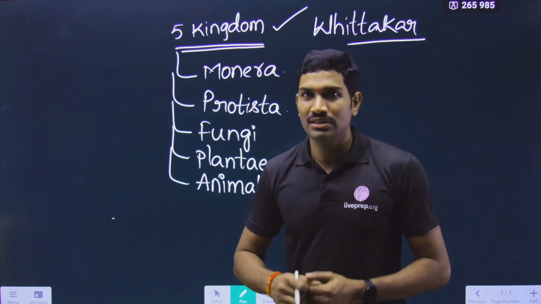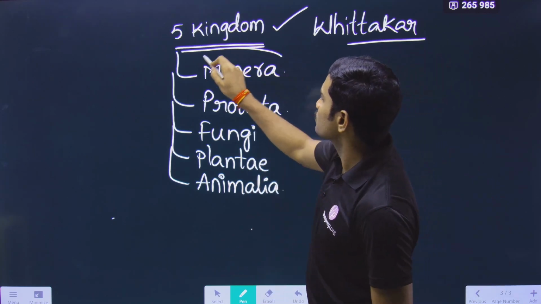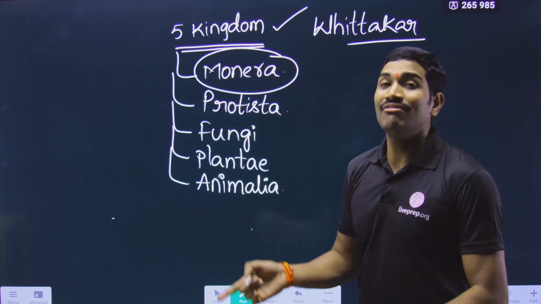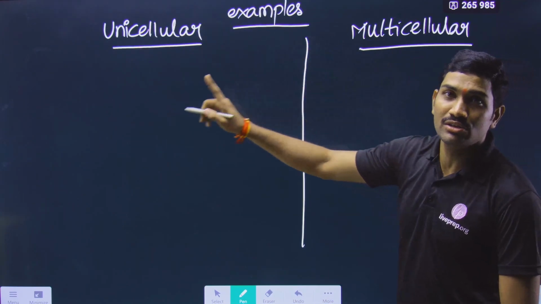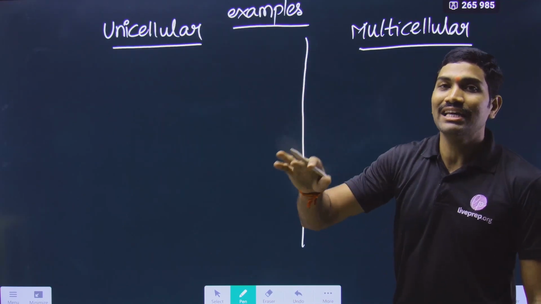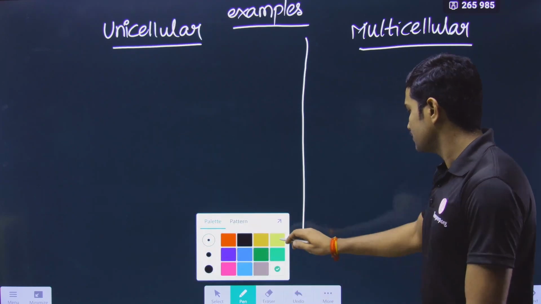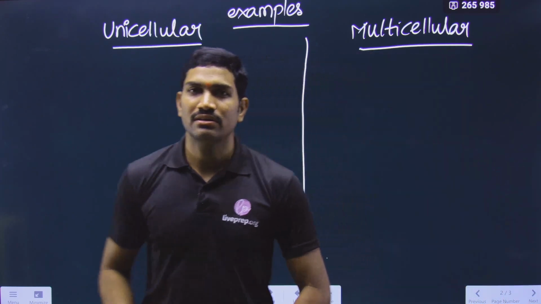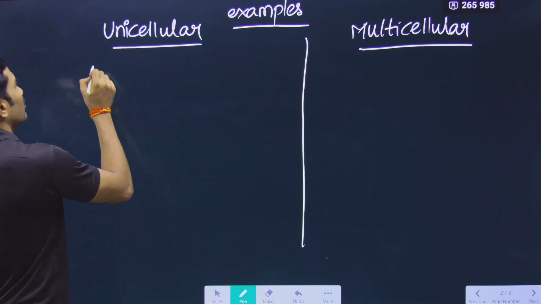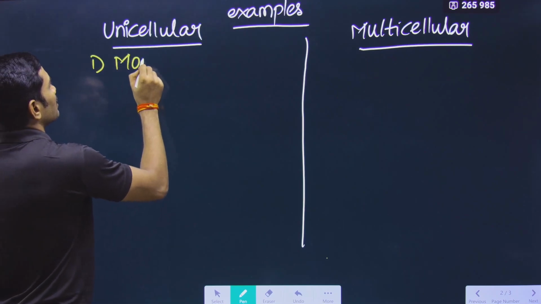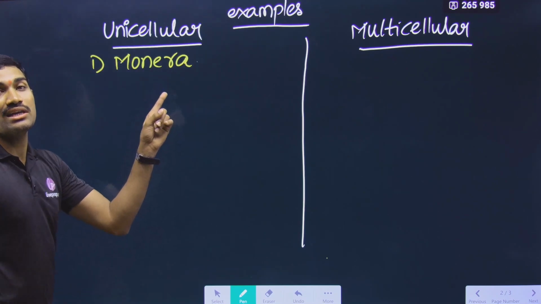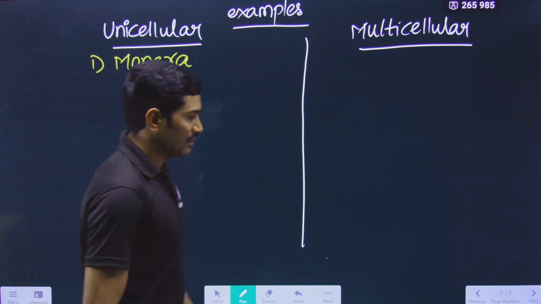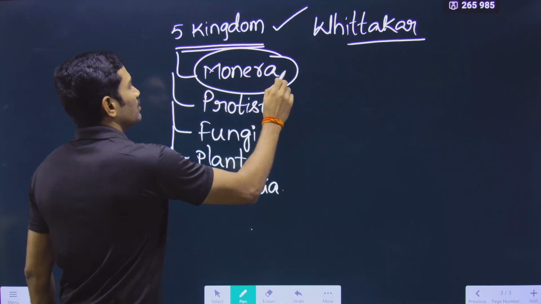Now the question is, what about the organisms of kingdom Monera, and in which group? We want to classify them into either unicellular or multicellular. So where will we write about kingdom Monera? Now you just tell me that. Kingdom Monera comes under unicellular. Kingdom Monera is coming under unicellular organisms.